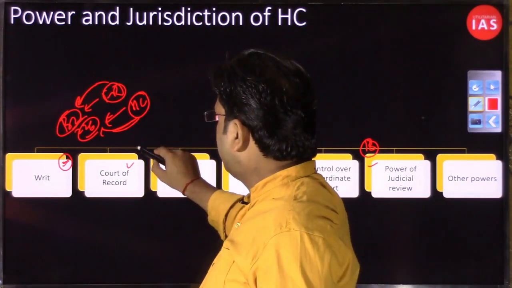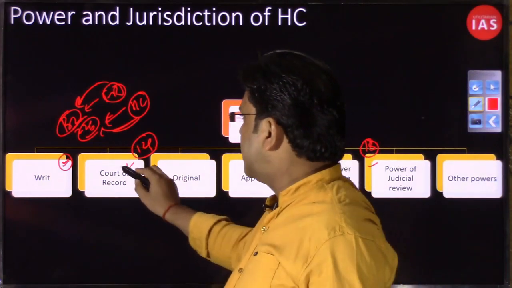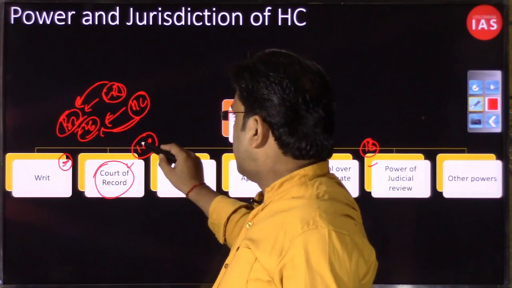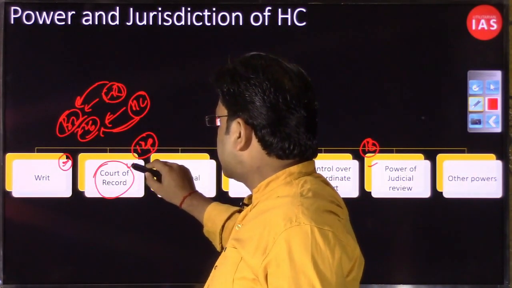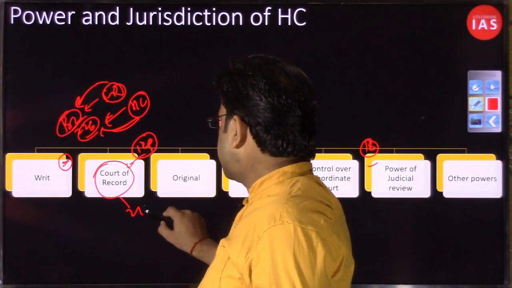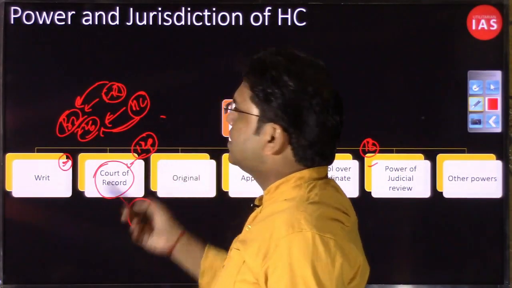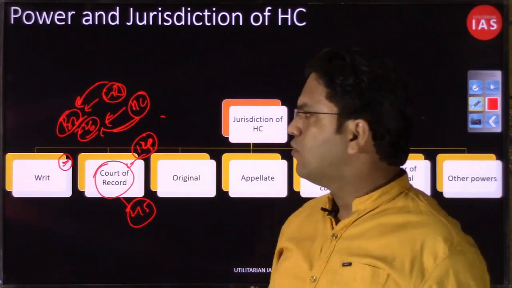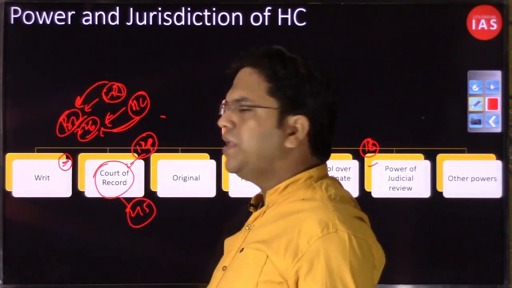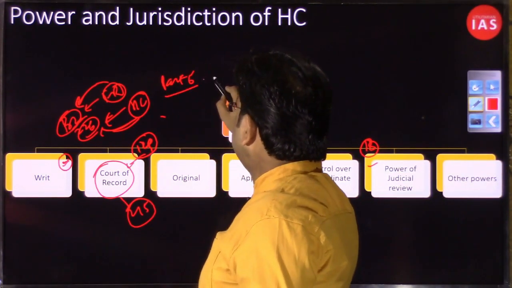Another thing, under Article 129, if you remember, when we were discussing the Supreme Court, we had discussed the court of record. What kind of power does the Supreme Court have under Article 129 as a court of record? There we had discussed. Here only the article has changed, that is Article 215, the second article in chapter 5 of part 6 of the Indian Constitution, where the High Court lies. If you remember the structure of part 6 from the previous video, part 6 deals with the states.